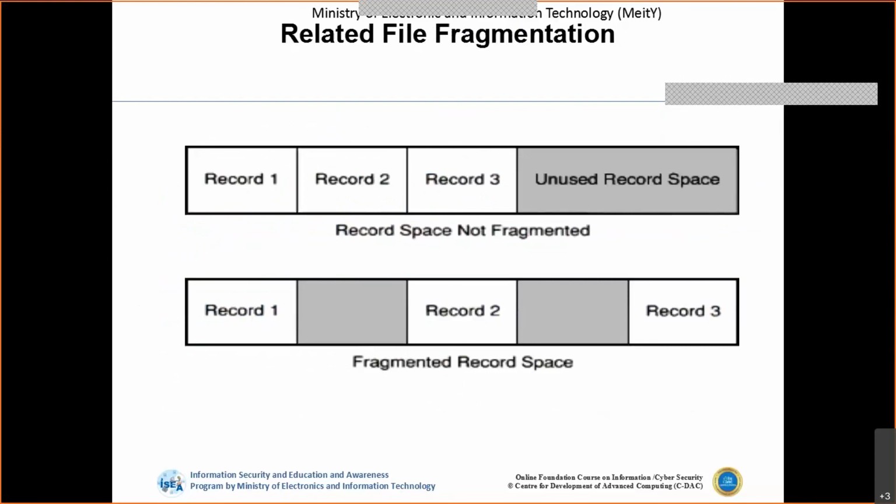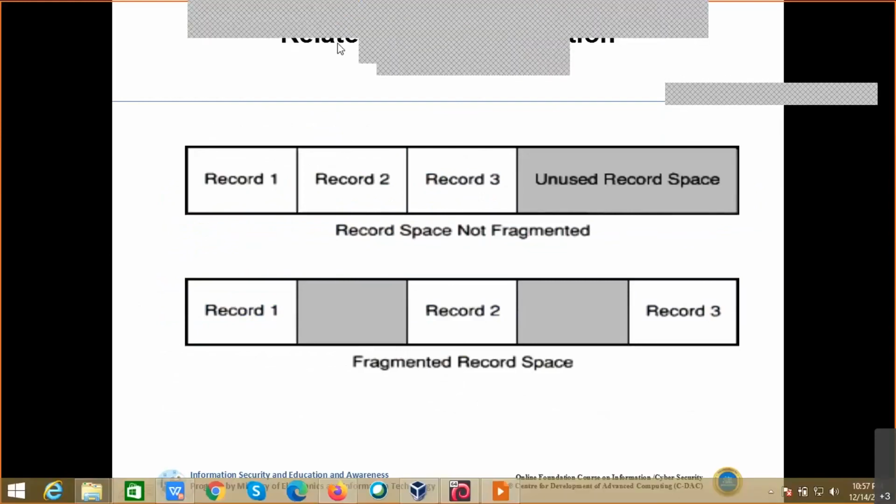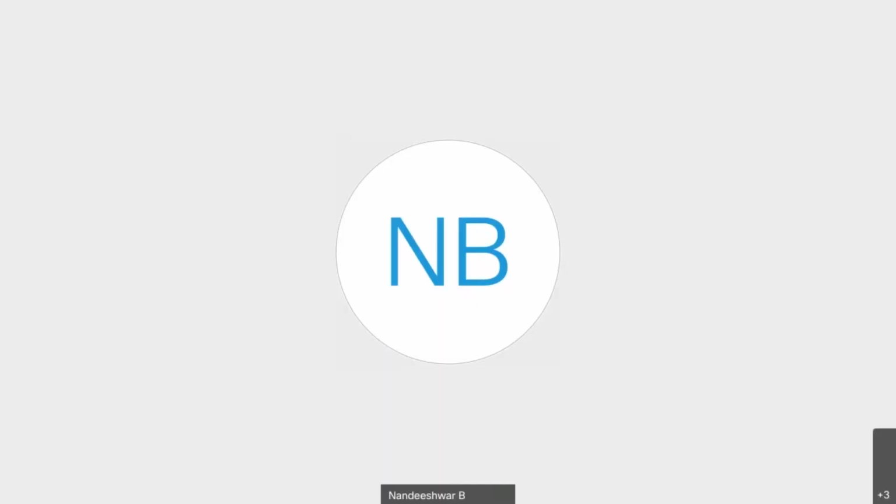So this is the behavior of file systems. Different file systems are available on different operating systems, like FAT, ext, NTFS and the Unix file systems. Based on that, the behavior changes, and we have operating system support for each. If you have any doubts, we can take a quick question and answer session.